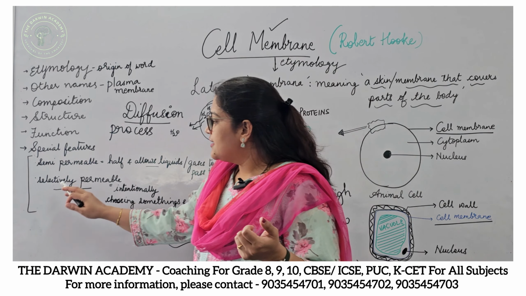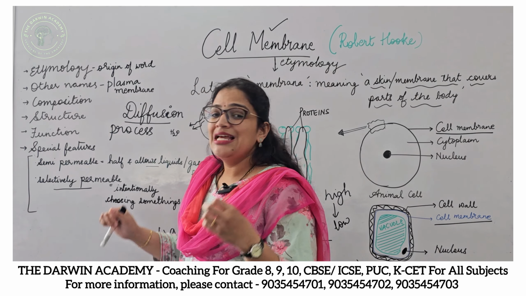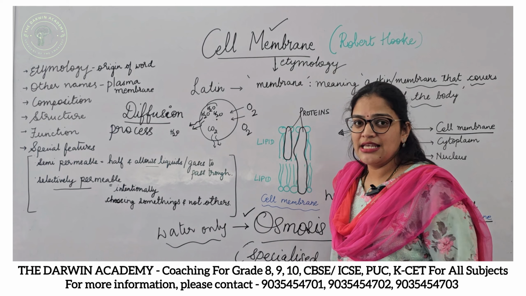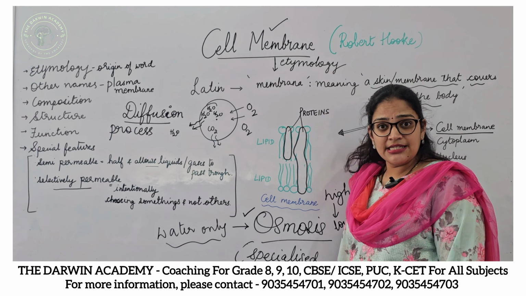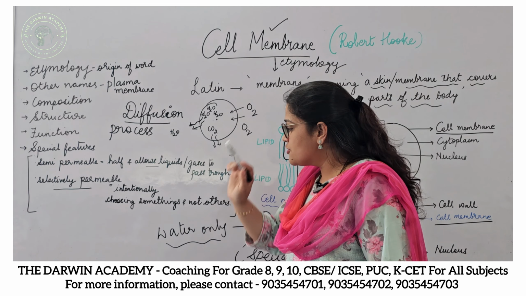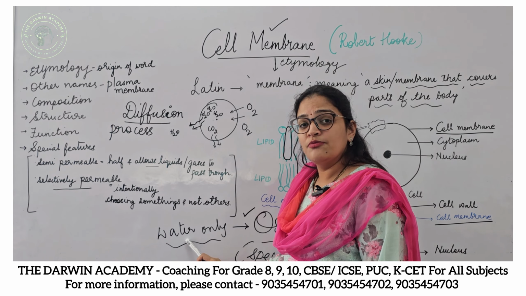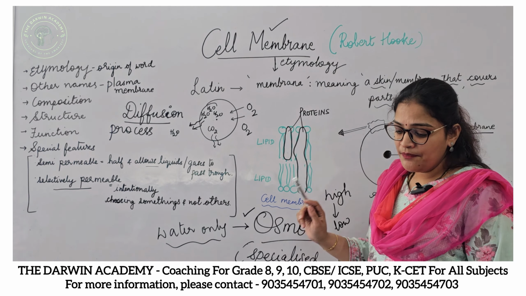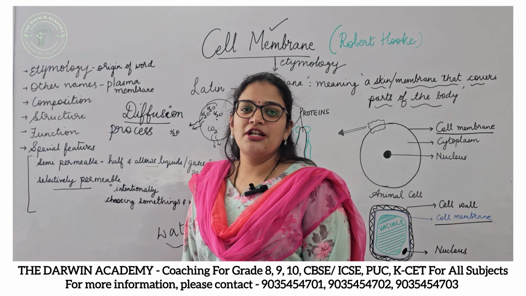So the word selectively permeable is very important. We have discussed what diffusion is in a normal context with reference to incense sticks and also with reference to the cell. And also, if I'm talking about movement of water molecules only through the semi-permeable membrane, then it is called osmosis or specialized diffusion.